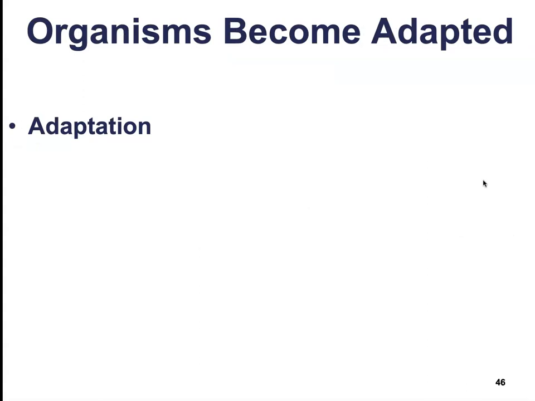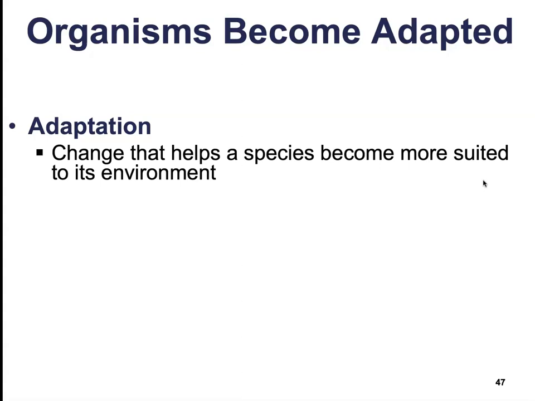So organisms become adapted. Adaptation just means a change that helps the species become more suited to its particular environment. This is just a product of natural selection.